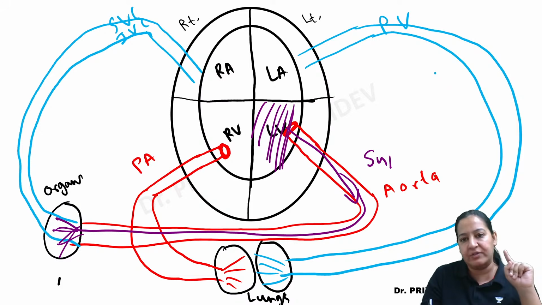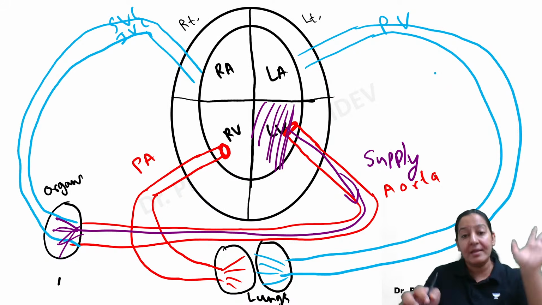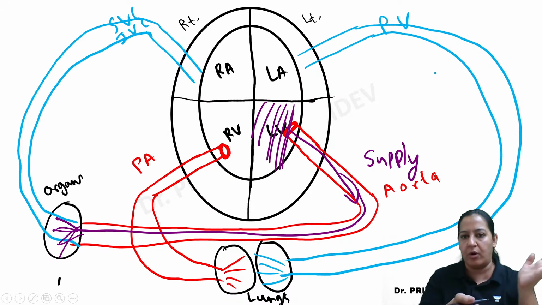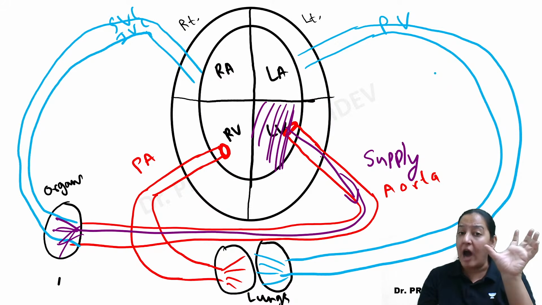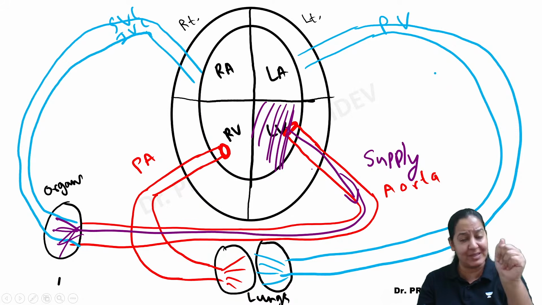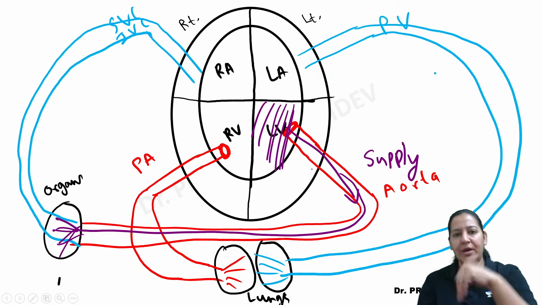So this is the supply of the heart. The heart is supplying to all organs. But how is the left ventricle contracting? Have you ever thought? It is the systole of the left ventricle which is giving blood to all organs. Whenever the left ventricle is doing systole, then only blood is coming.